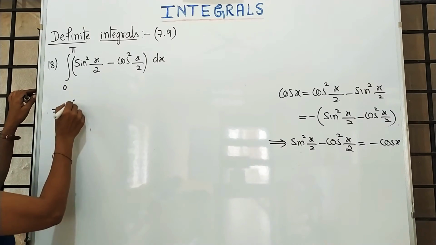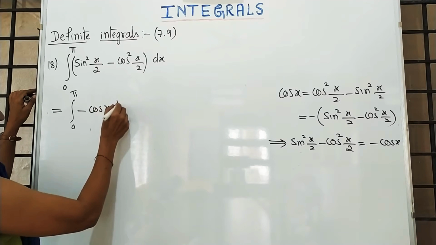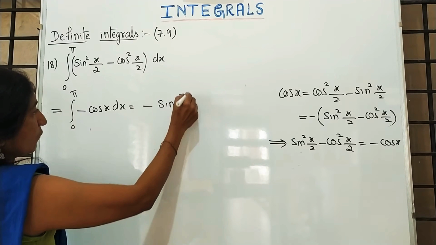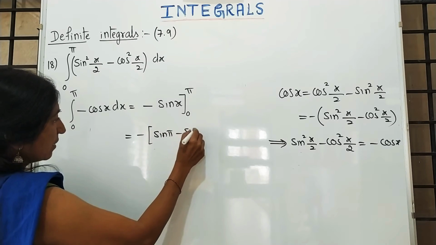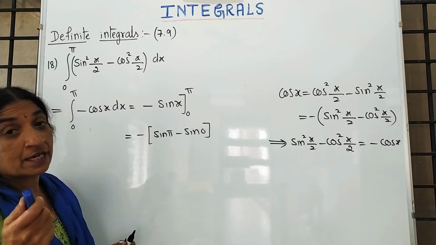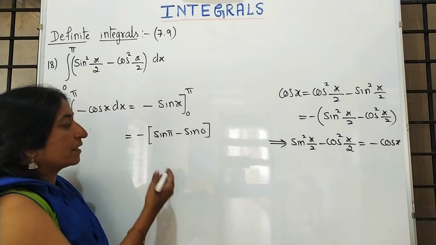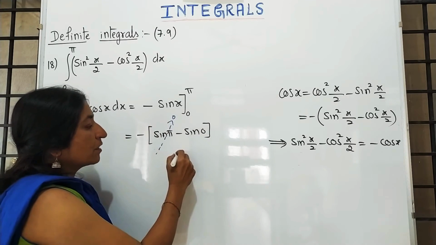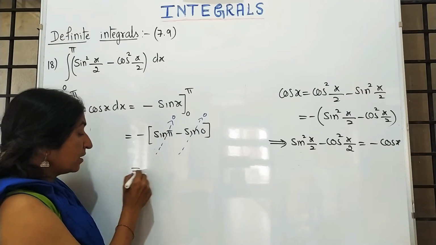Now, this is integration from 0 to pi. The complete bracket will be written as minus cos x. The minus stays outside, and the integration of cos x is sin x. From 0 to pi, keep minus outside, sin pi upper limit minus sin 0 lower limit. When I explained the trigonometric formula list, I told you sin of any number times pi, that means sin 1 pi, 2 pi, 3 pi, 4 pi, whatever, is 0, and sin 0 is also 0. So 0 minus 0, finally you get the answer 0.